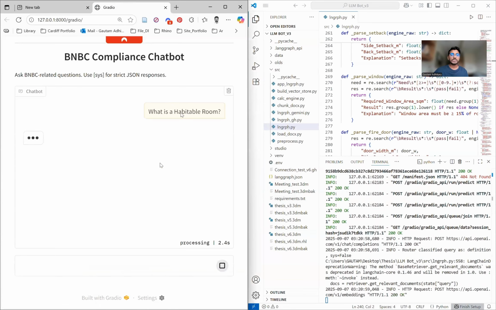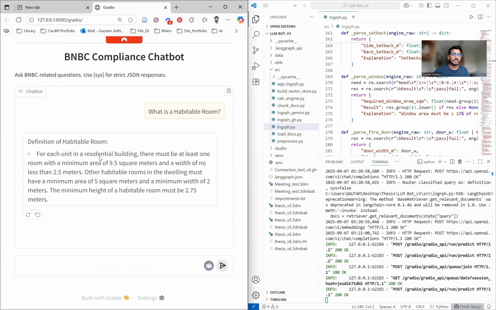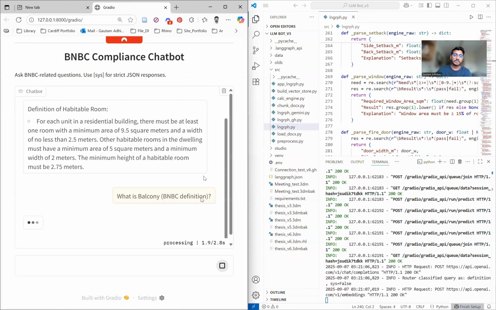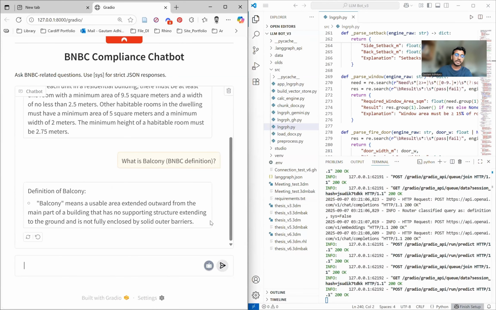So I have asked the simple question like what is a habitable room? And you can see that I am getting an instant answer. Let's ask some more questions. Like I have asked what is a balcony? You can see that I can see a runtime out of it. It's getting me the definition of balcony.